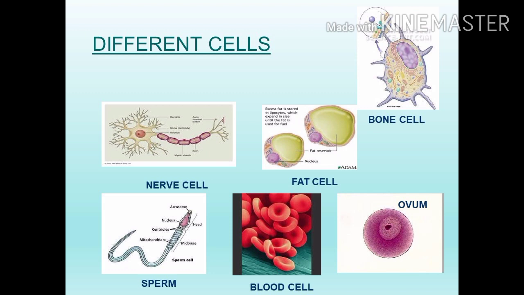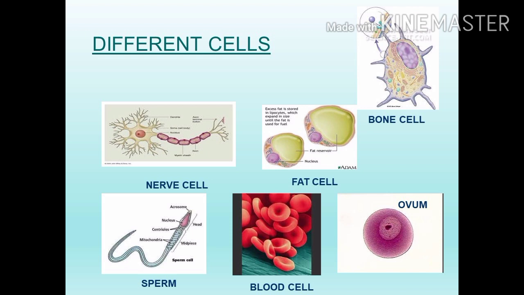Then nerve cell, that is neuron, and sperm. What is sperm? Male reproductive cell, sperm. Then blood cell. These are the different types of cells found in human beings.